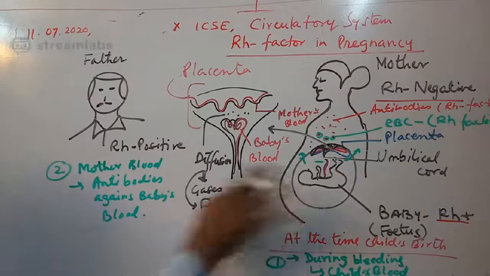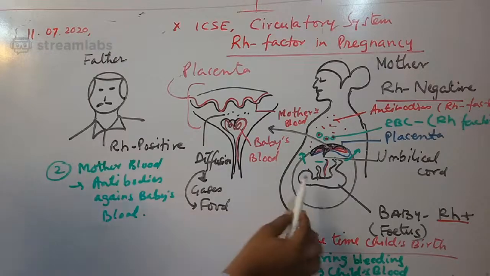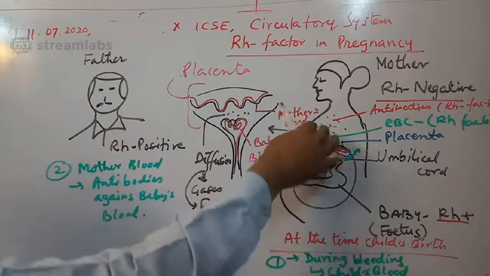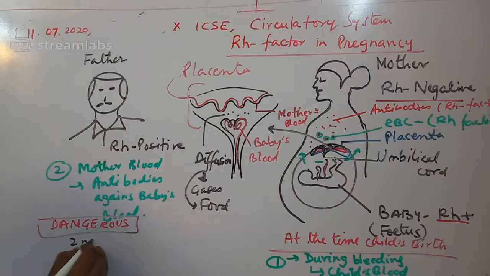So the first child is safe. I repeat, the first child is safe because these antibodies are produced within a week after delivery. But what is dangerous, and the point to be noted, is the condition in a second pregnancy.